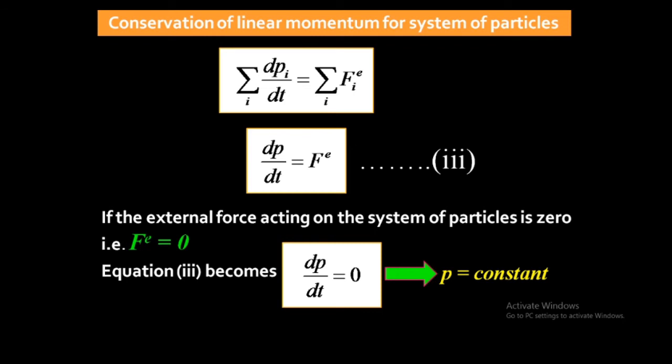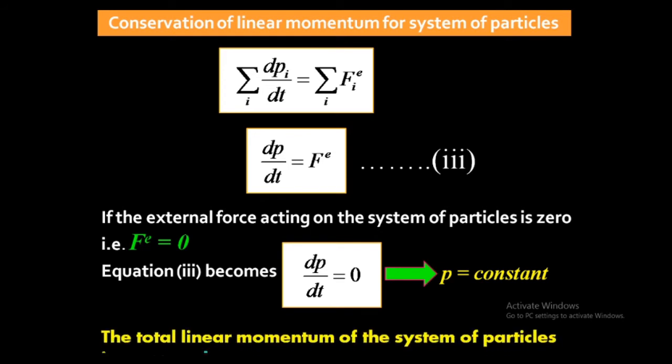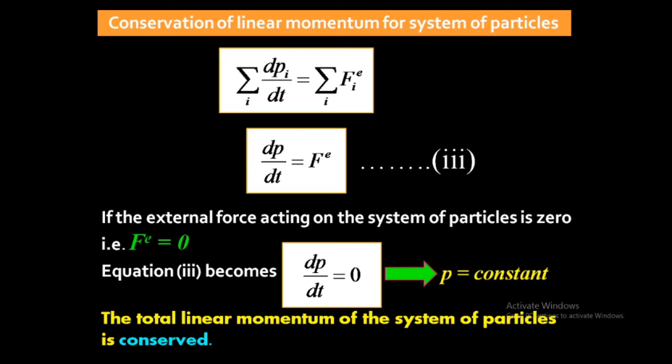So dp by dt is equal to 0. It means that p is constant. If p is constant, it means that the total linear momentum of the system of particles is conserved. So this is the proof for conservation of linear momentum for the system of particles.